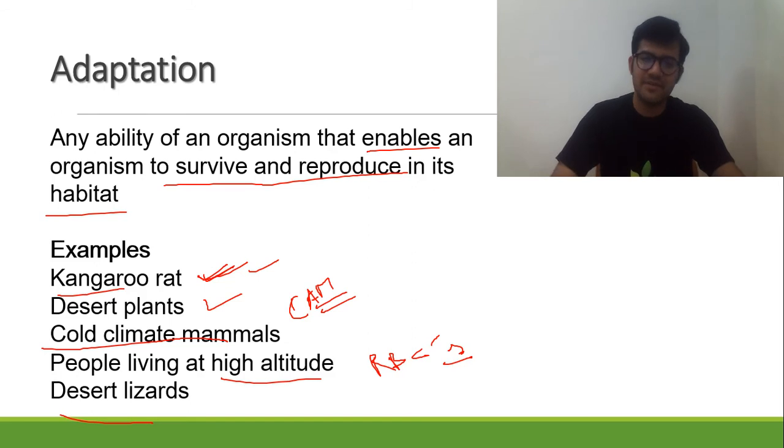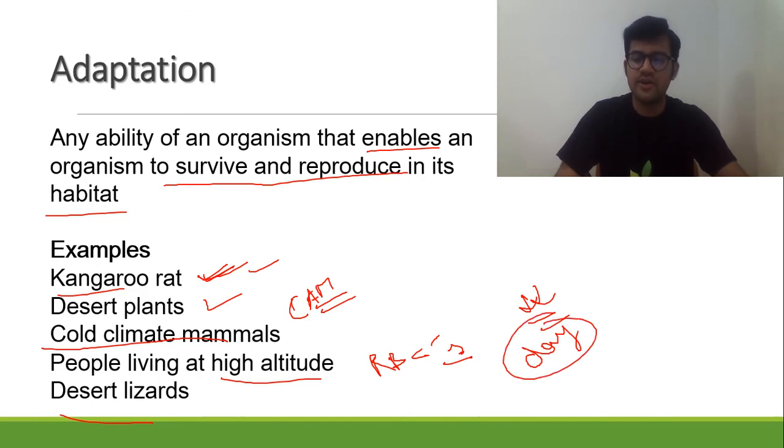There can be behavioral adaptations also, like hunting during the day or night. If they hunt during the day, the outside temperature is very high and they'll lose body water. So they'll not hunt during the day, they hunt at night when there's no overhead sun. This way evaporation is low, so they can save water.